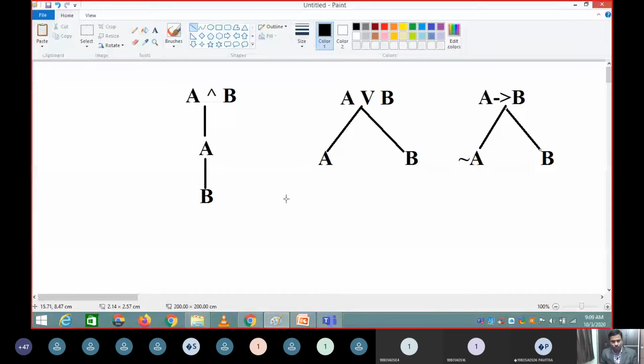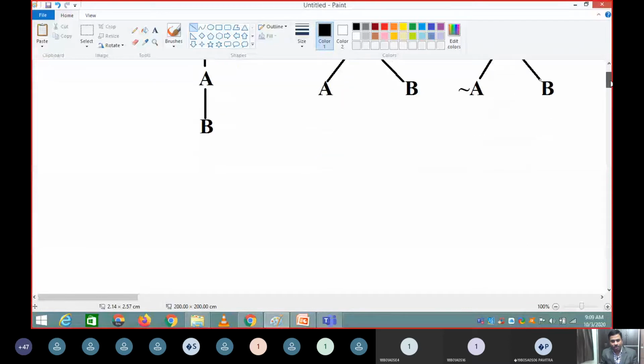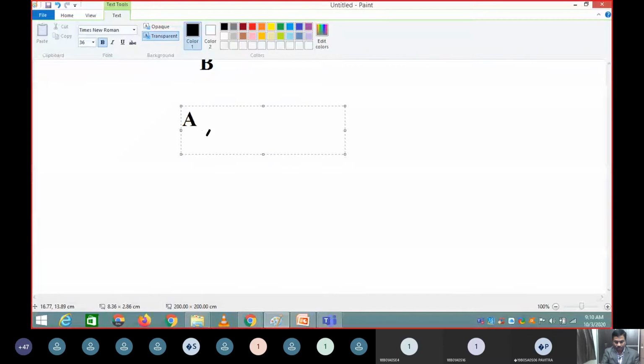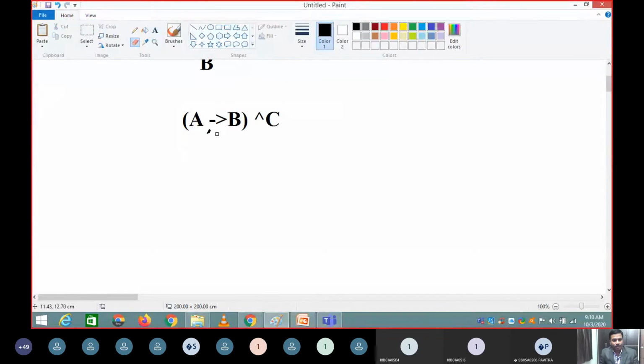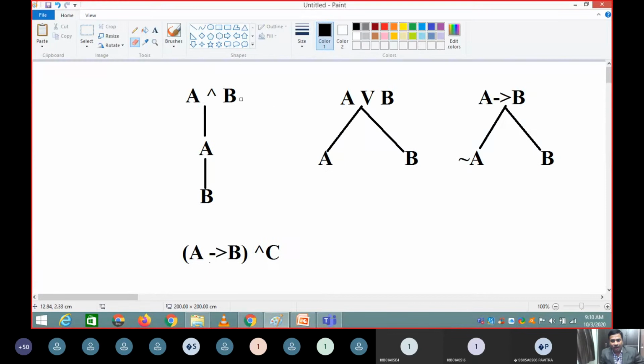See, if somebody asks you, just a minute, I will just try to expand this part. If somebody gives you an expression like this, so you need to understand A implies B and C. Whenever ANDing happens, you have to draw a tree like this.